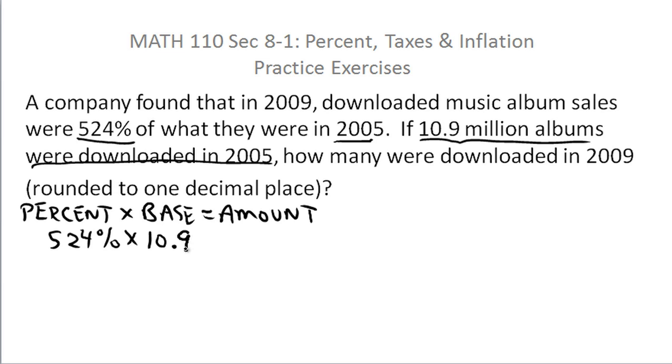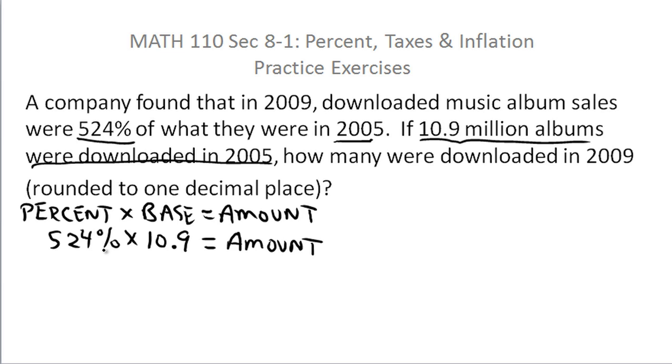You started in 2005 and you want to know what you ended up with in 2009. So the 2009 amount is simply the percent times the base. So once you realize what each thing is, this becomes a very simple problem.